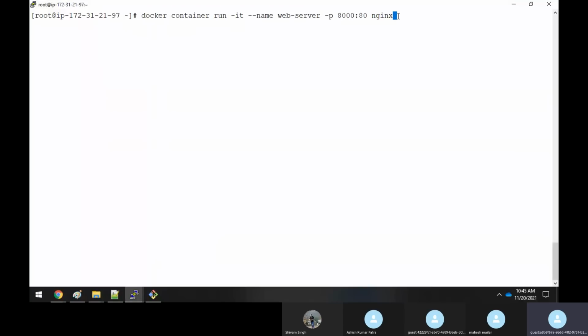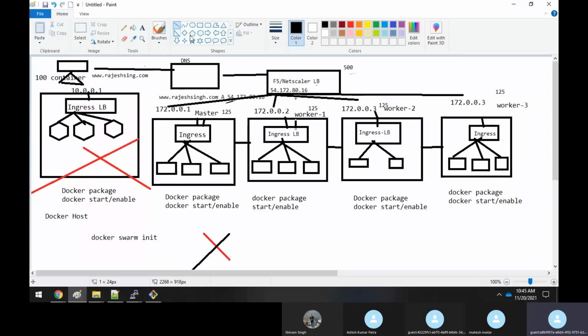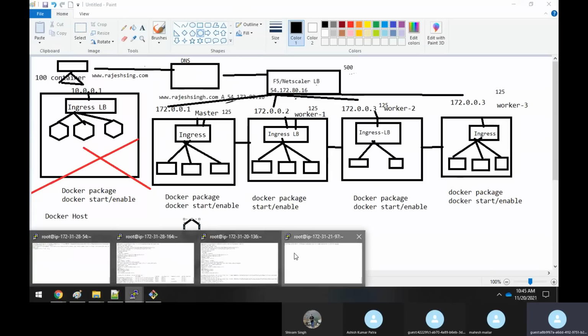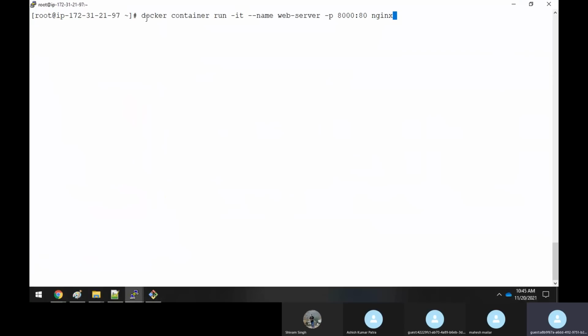Whenever I want to create a container, I will run the command docker container run -it and so on, and provide the image name. It could be a customized image, or an image which you are pulling from Docker Hub. Now if you do it, this container will get created only in this machine, in the master node only. You're running the command here in the master, but that will only create the container here. What about the other nodes? It means I have to copy the same command and run it in all the other 3 nodes also.